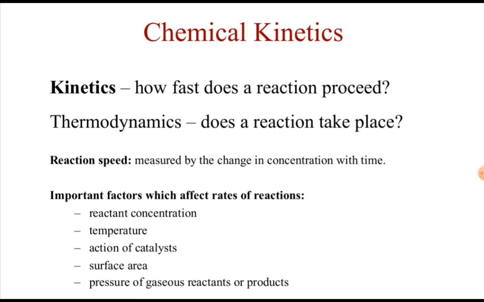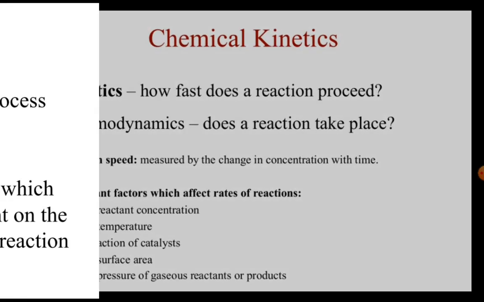Number four, surface area. Obviously we know that a solid reactant which is in powder form has maximum surface area, and the rate of the reaction obviously becomes faster. And the last point, pressure of gases, reactants or products.